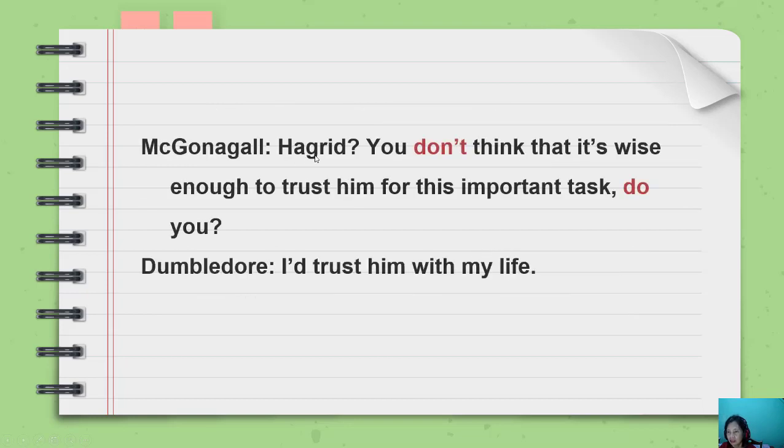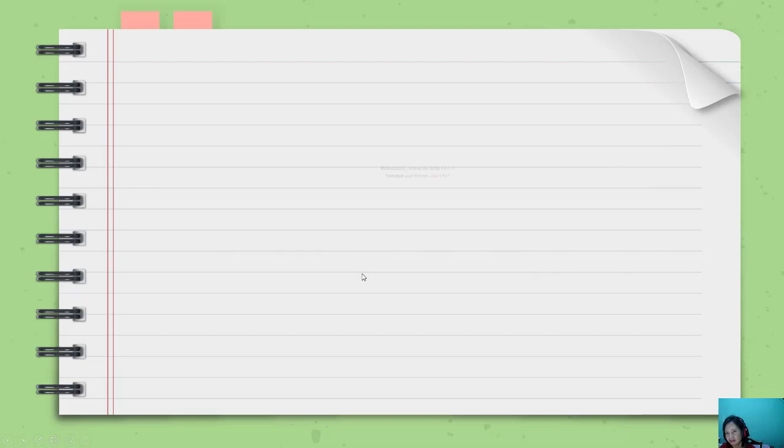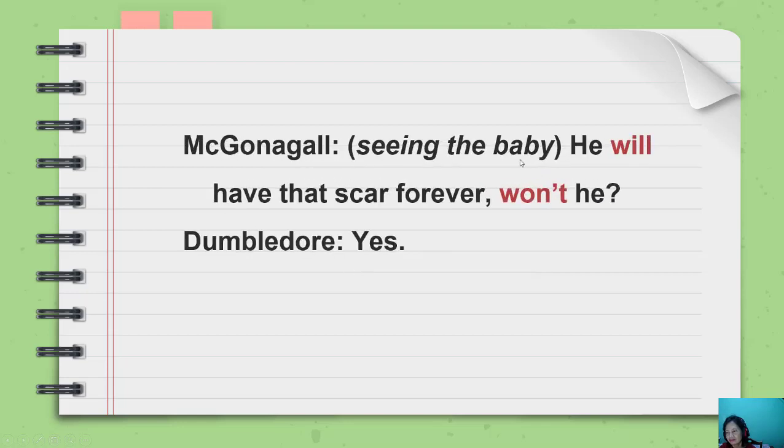Okay, Hagrid. Hagrid? You don't think that it's wise enough to trust him for this important task, do you? Simple present. We have don't here, and then it becomes do. Oh, I trust him with my life. He will have that scar forever, won't he? Oh yes.